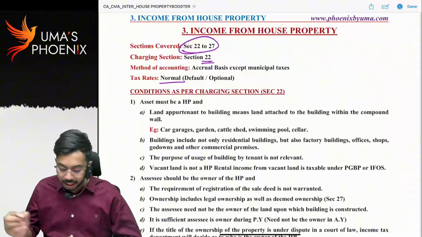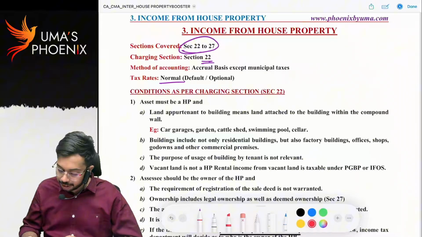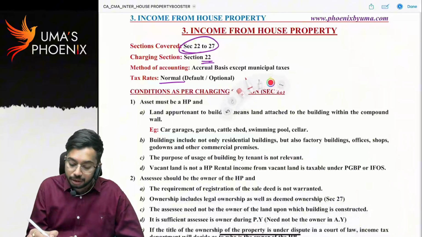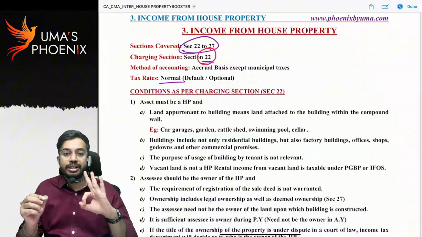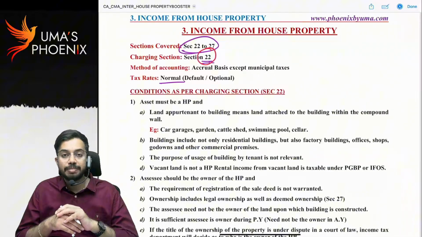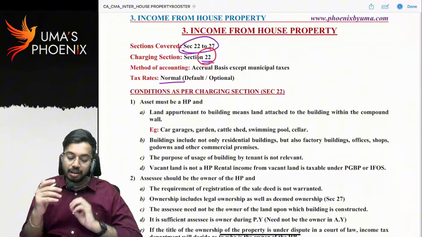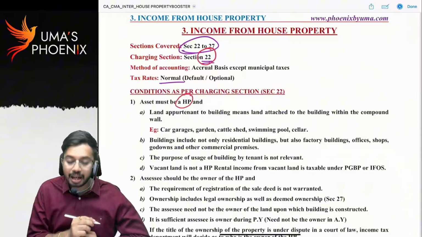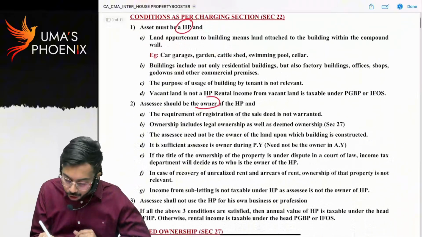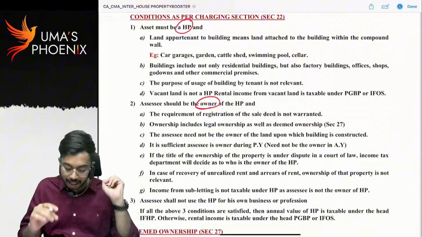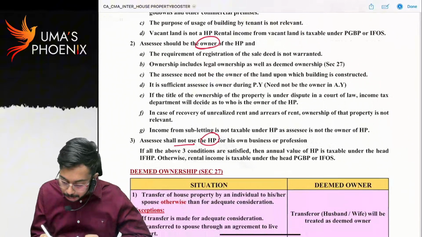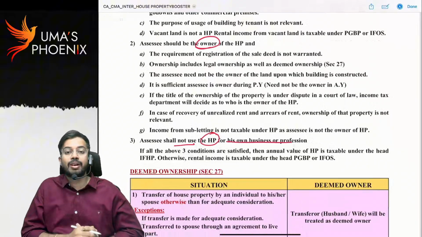What is the charging section? Charging section is section 22, right? So as per charging section 22, there are three conditions. If all these three conditions are satisfied, then only income is taxable under the head house property. First condition is asset must be a house property. Second condition is the assessee should be the owner of the house property. Third condition is the assessee shall not use the house property for his own business or profession.